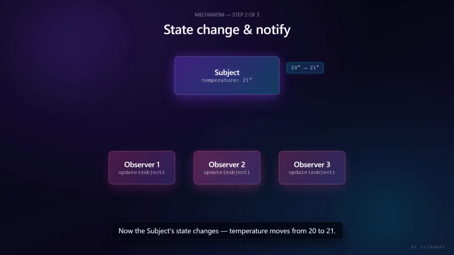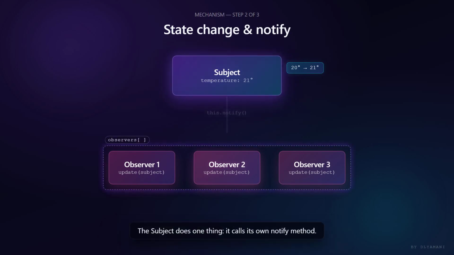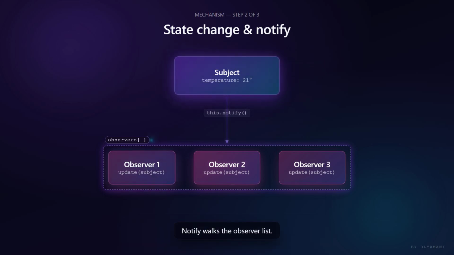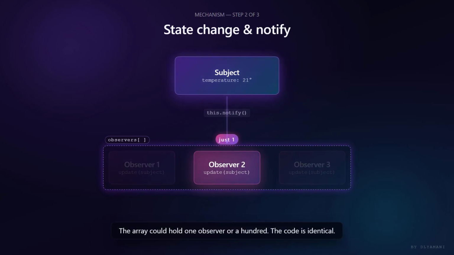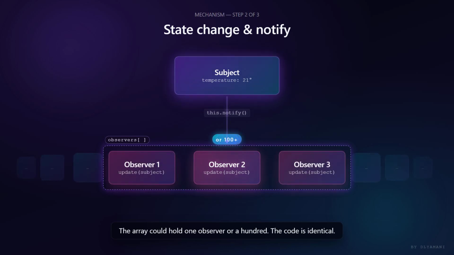Now the subject state changes. Temperature moves from 20 to 21. The subject does one thing. It calls its own notify method. Notify walks the observer list. For each observer, it calls update, passing itself as the argument. The subject doesn't loop over 3 specific classes. It loops over an array. The array could hold 1 observer, or 100. The code is identical. That is the decoupling. One call, fan out handled by the list.